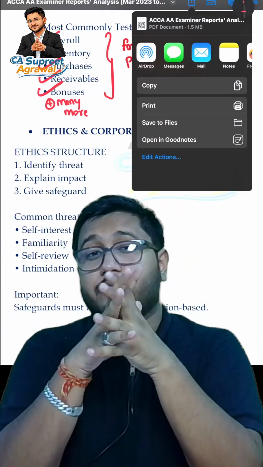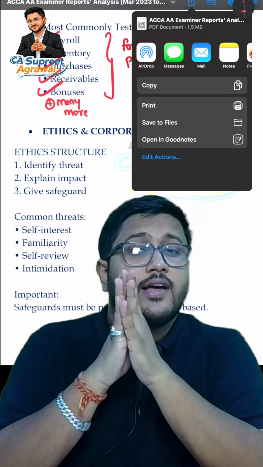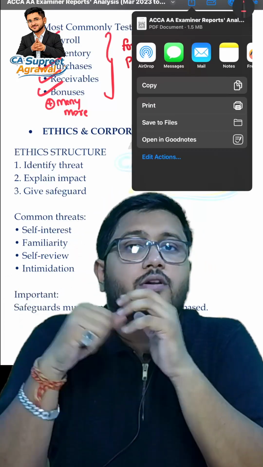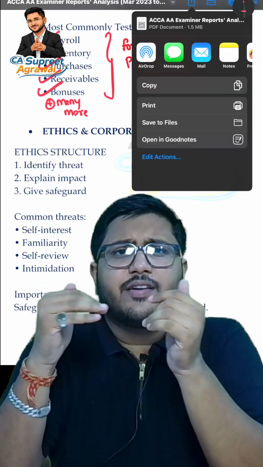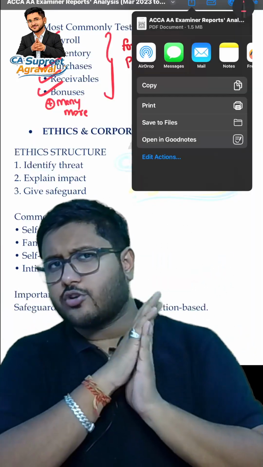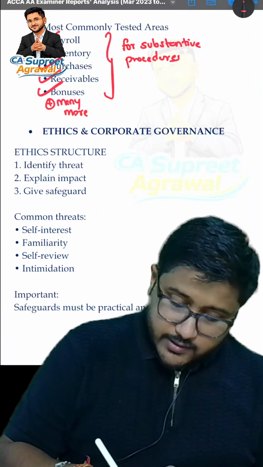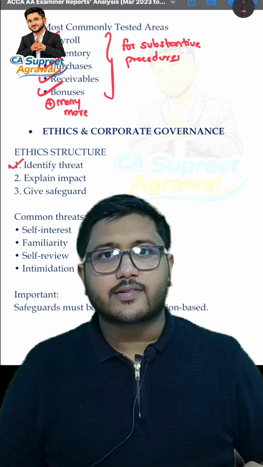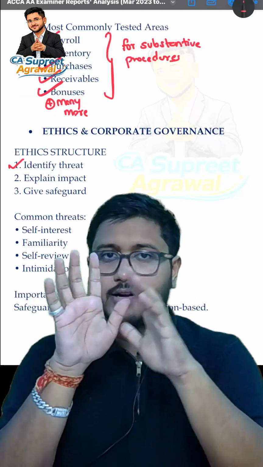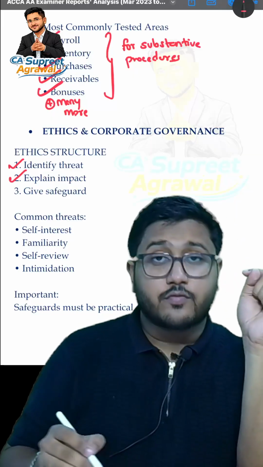Ethics and corporate governance make up a greater part of your paper, because every time we can see that for 5 to 10 marks, this topic is asked. So identify the threat. What are threats? We have already discussed it, no? The 5 threats, all of that. Then explain the impact of these threats.